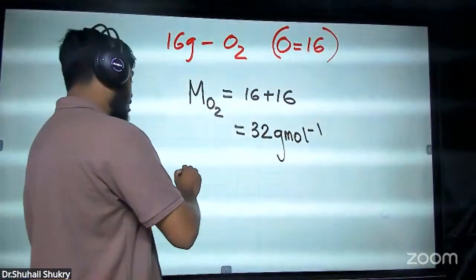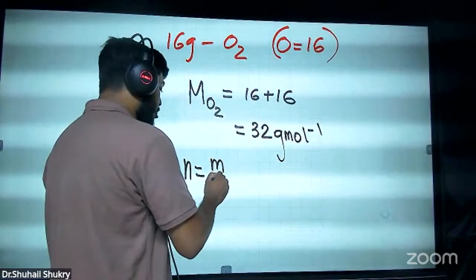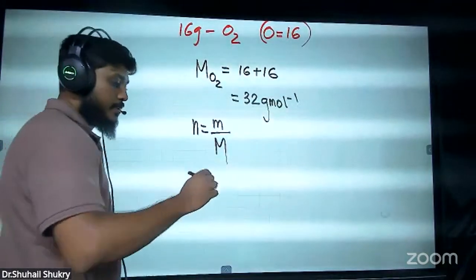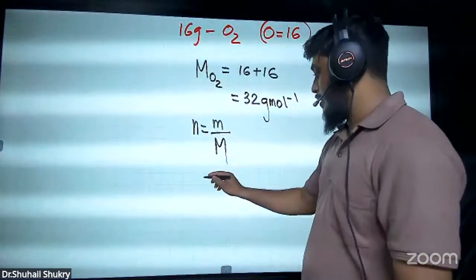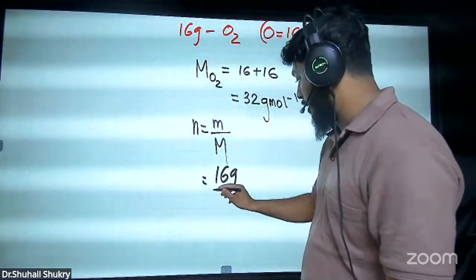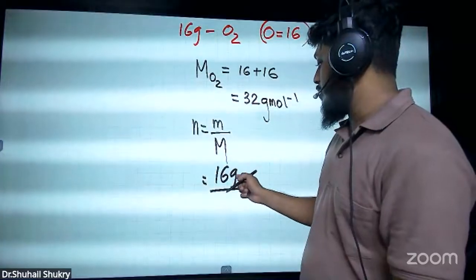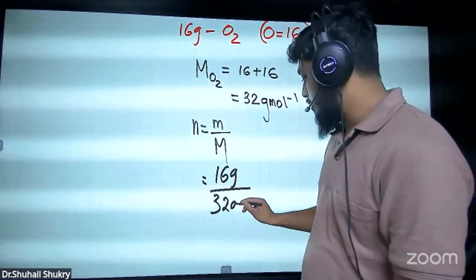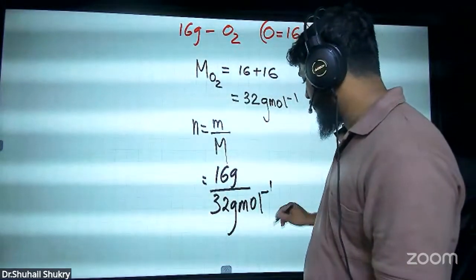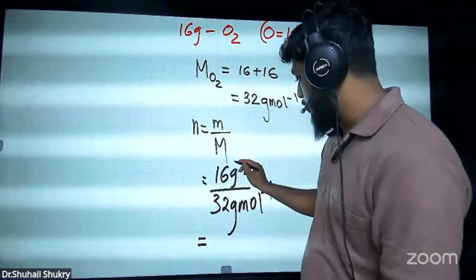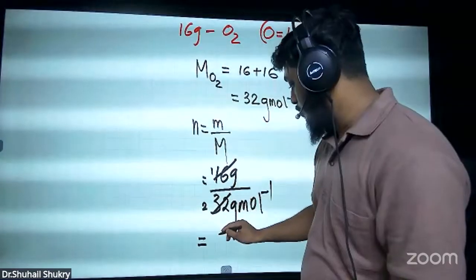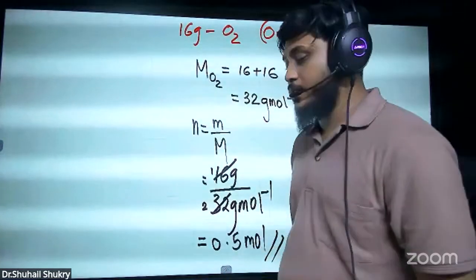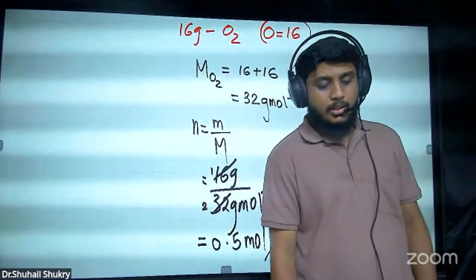Then I can write n equals small m over capital M. We have to use this formula. Small m is 16 grams. Normally in chemistry we have to write units for each and every step. Capital M is 32 grams per mole. 16 divided by 32 is 1 over 2, so the answer is 0.5 moles. So this is the answer for the number of moles.